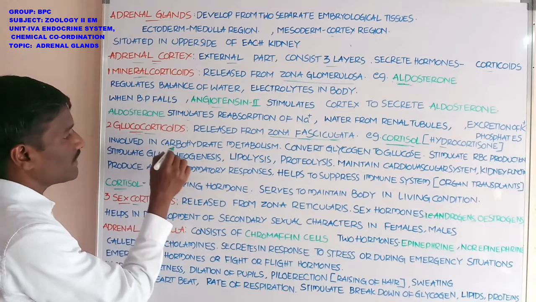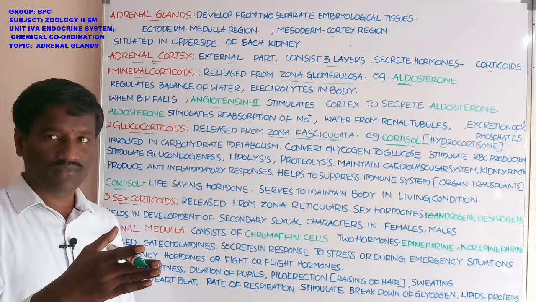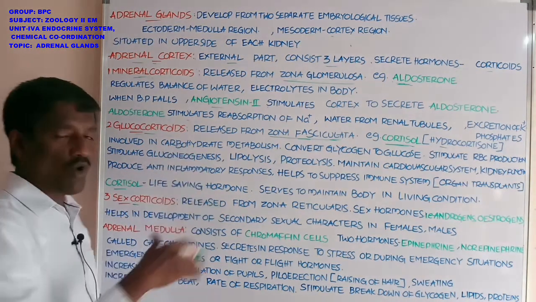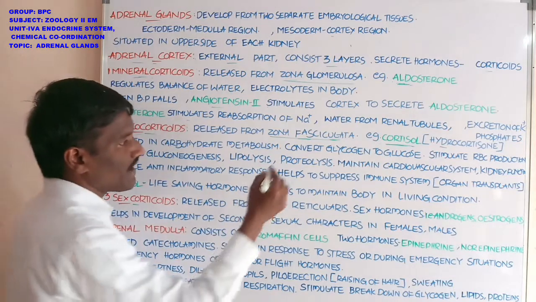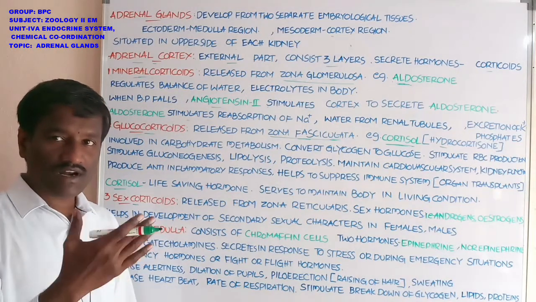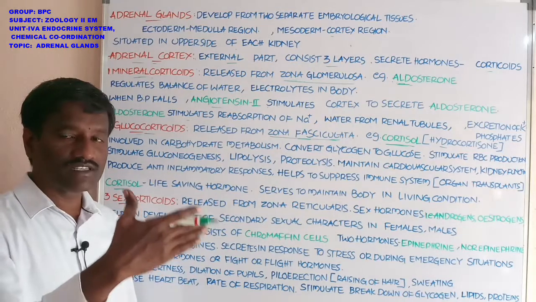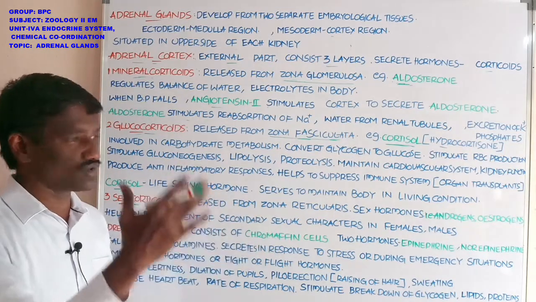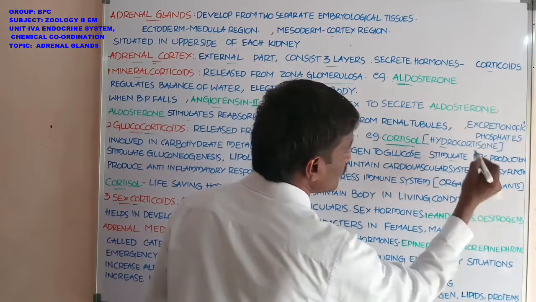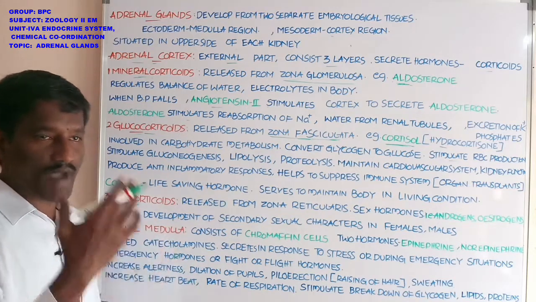It is involved in carbohydrate metabolism. What is the function of cortisol? In the body, it is involved in carbohydrate metabolism and converts glycogen to glucose. Where glycogen is stored in the body, the glycogen is converted into glucose that enters the body fluids, and it helps to stimulate red blood cell production from the cells of the bone marrow.